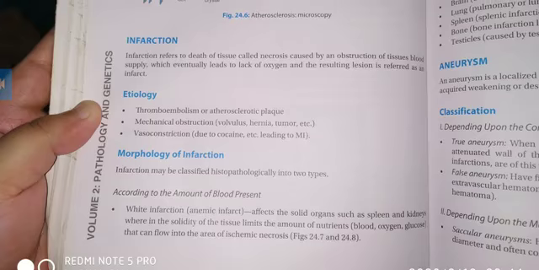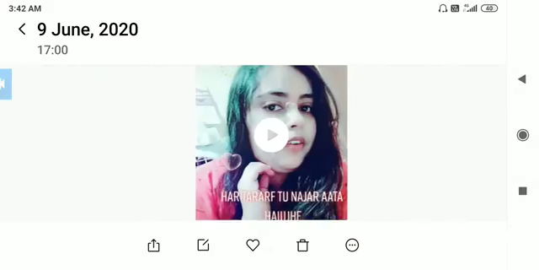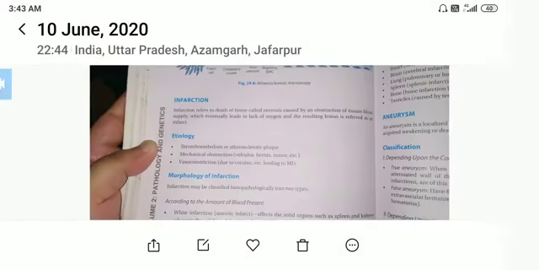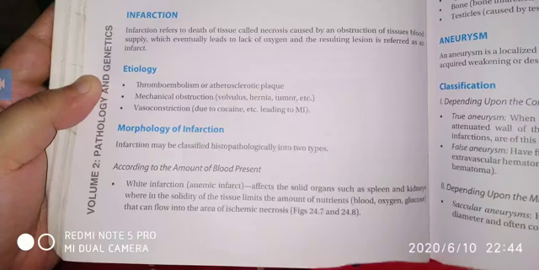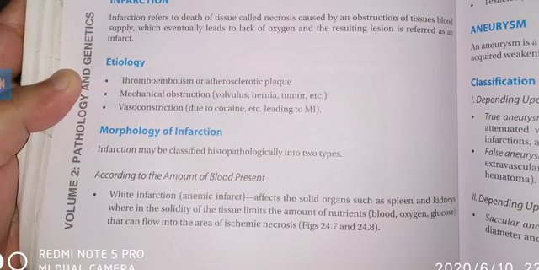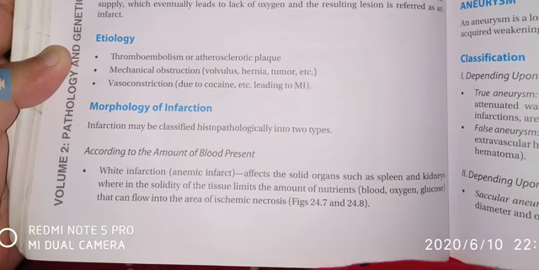It will be white infarct or anemic infarct, and red infarct or hemorrhagic infarct. The white infarct or anemic infarct affects the solid organs such as spleen and kidney, wherein the solidity of tissues limits the amount of nutrients like blood, oxygen, glucose that can flow into the areas of ischemic necrosis. Means here the anemic infarction will occur.